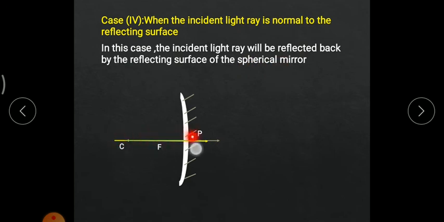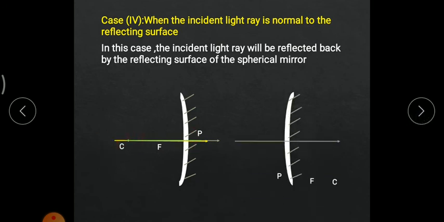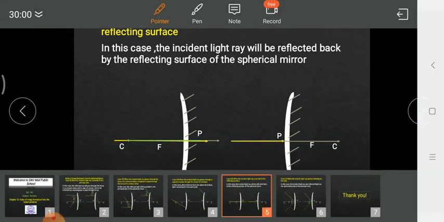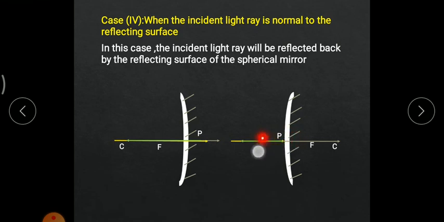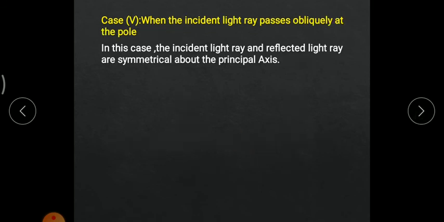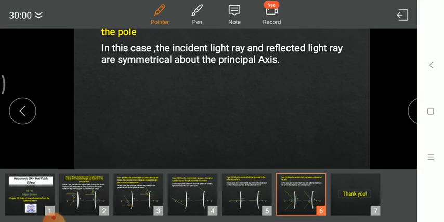So the incident light ray was going in this direction. At the point of incidence, the reflected ray hits the surface and travels the same path as that of the incident light ray. The same thing is happening in terms of a concave mirror also. This was the incident light ray. So the reflected light ray will hit the surface and travel the same path as that of the incident light ray.